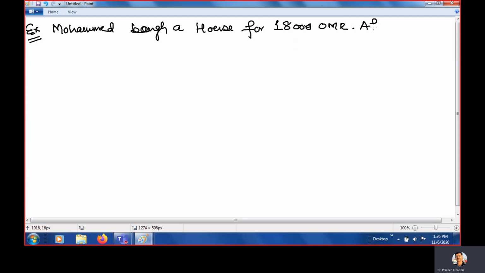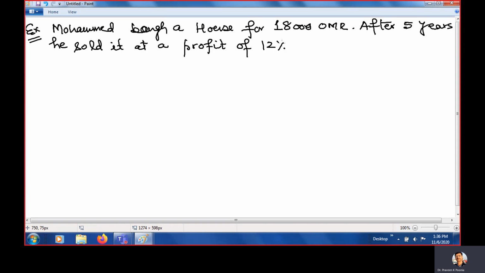After 5 years, he sold it at a profit of 12%. How much is the profit? 12% profit. After 5 years, 12% profit. What is the selling price? This is the question. What is the selling price?